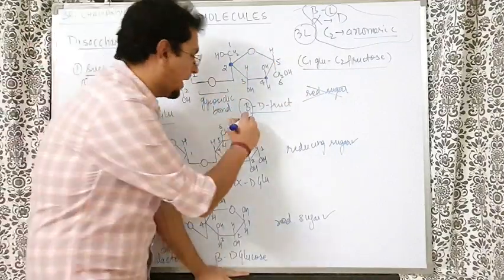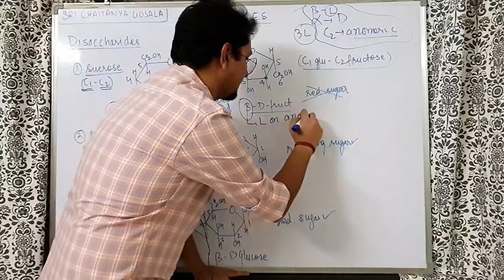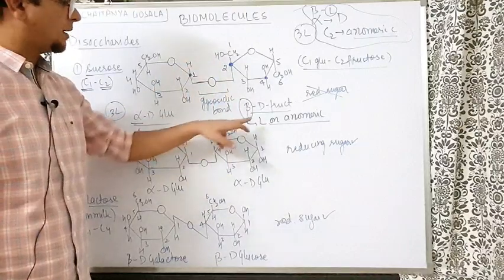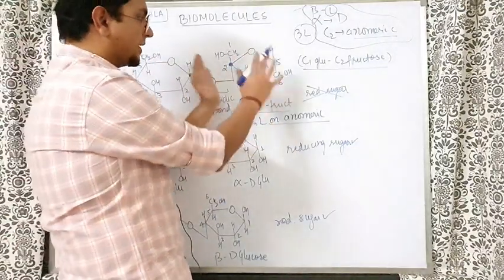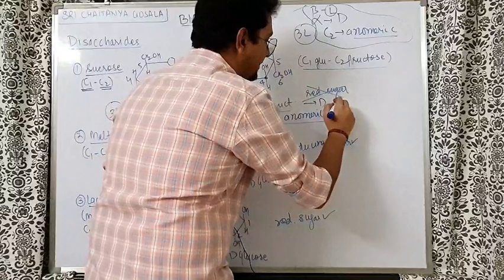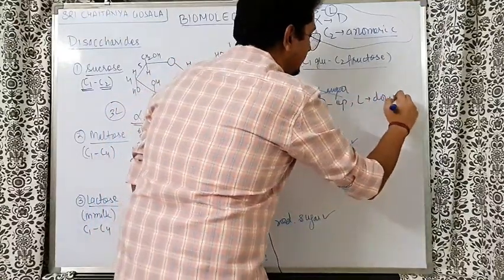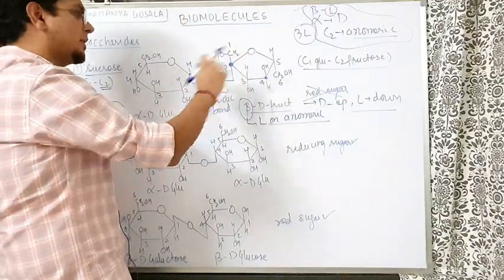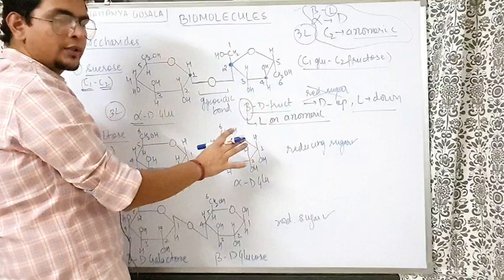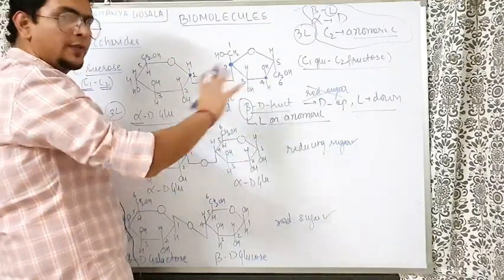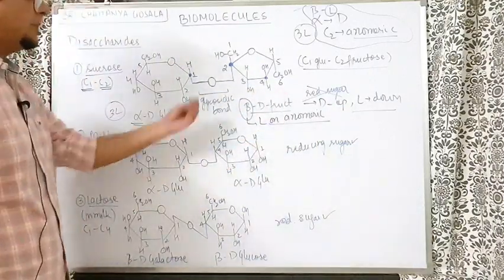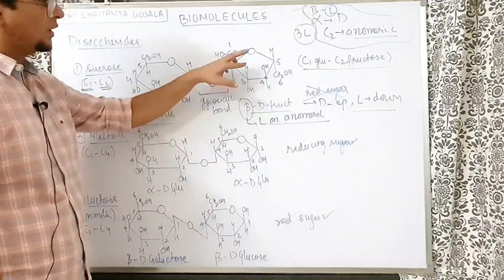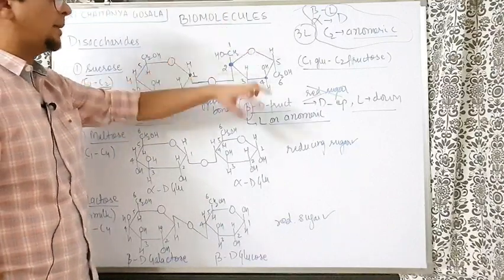So here configuration L should come, L on the anomeric carbon. So the anomeric carbon for fructose is the second carbon, so the second carbon should be L. And now for this structure of fructose we are writing D as up, so L will come as down. Only in this structure in the NCERT this is reversed. So little confusion can come, but understand it's just the opposite. Compare alpha D glucose and alpha D fructose and beta D fructose. You will understand clearly, or compare beta D fructose mentioned separately and the beta D fructose in the sucrose given. You will see all the configurations are the same, just that what is written down is written up, and up is written down.